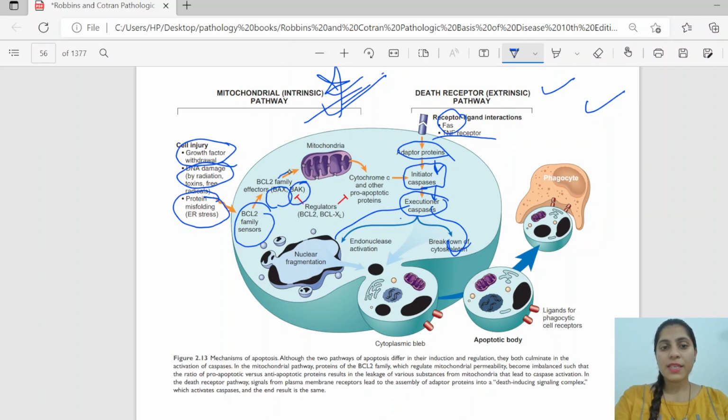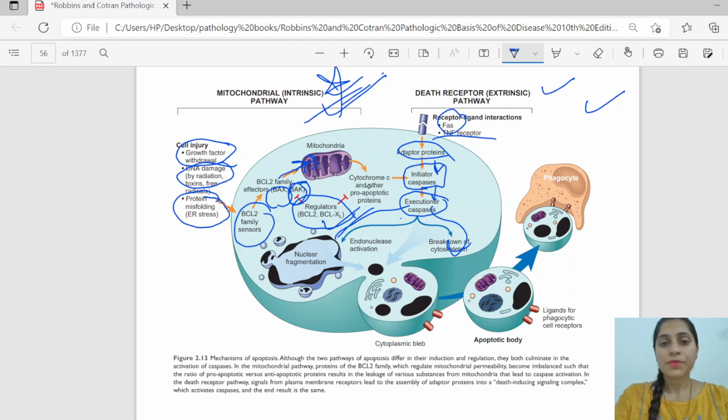This BCL2 family is regulated by BCL2 and BCLX. These are the anti-apoptotic BCL2 and BCLX that try to stop the BAX and BAK. This BAX and BAK, what will they cause? They will cause a change in the mitochondrial membrane permeability.